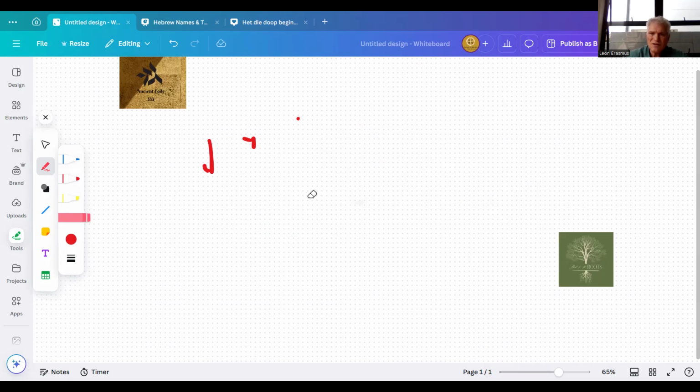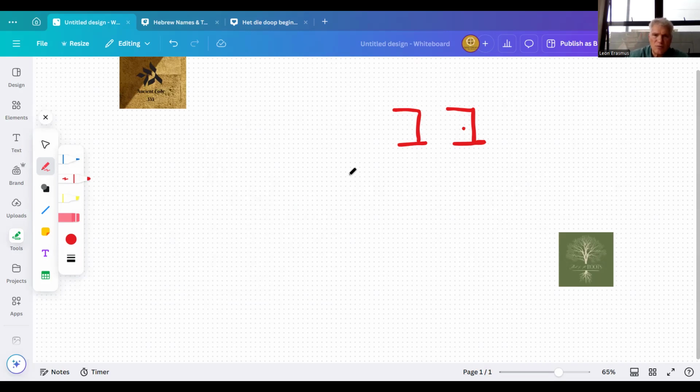So why am I telling you this and why am I showing this in so much detail? Let's get to the letter Bet, or Bait. That's the outline of the letter. The big difference is it's either pronounced as a bet or a vet. What's the difference? A simple dot. Not a vowel dot, but a dot in the sense that it distinguishes a bet from a vet.